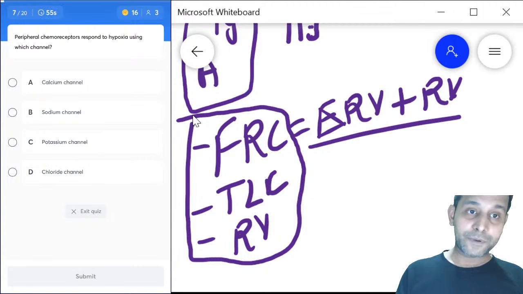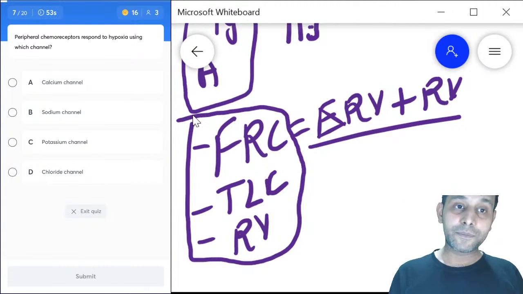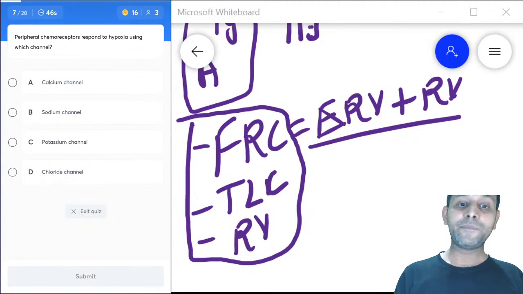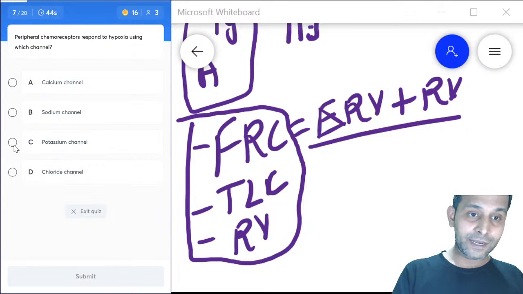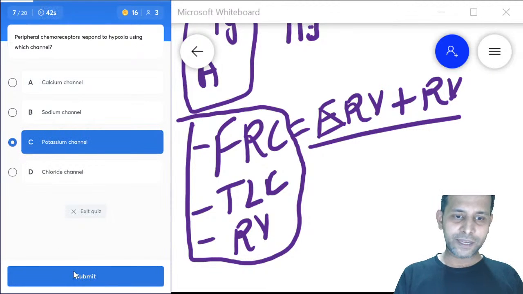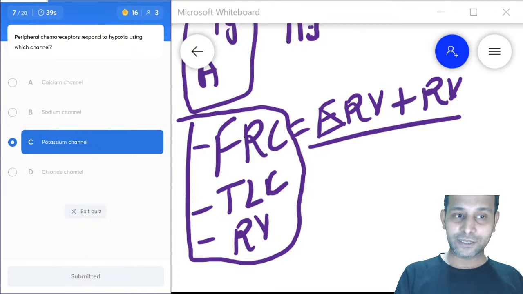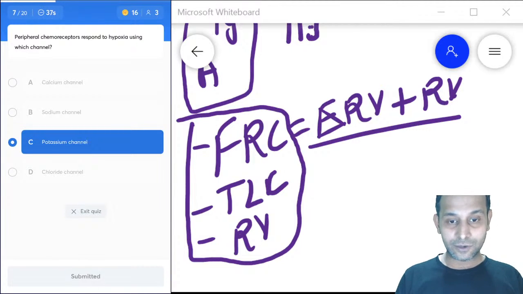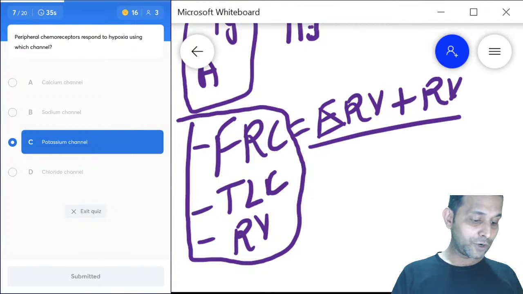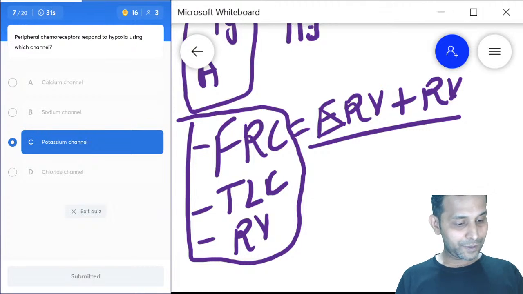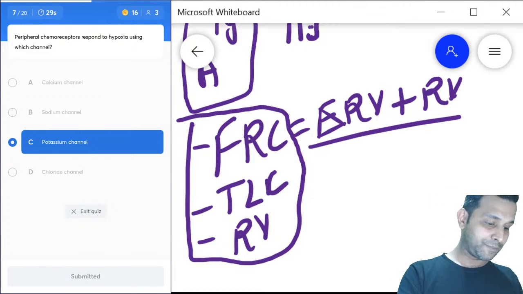Peripheral chemoreceptors respond to hypoxia using which channel? Very easy question, and it has been repeated in many exams, in fact this question has been repeated 5 times. The peripheral chemoreceptor responds to which channel? Yes, what do you think is the best possible answer here? May I know the perfect answer?